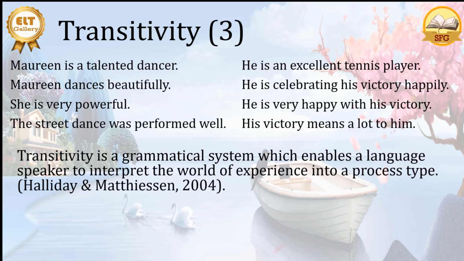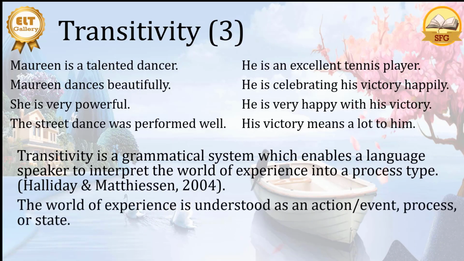And then the third we have about her powerful in a condition or state sentence. Or here we have about Jeffrey, we have his happiness. He is very happy. And then in the four sentences, here we have about the street dance, about the dance. And here about Jeffrey, we have a sense about his victory. So we have the same event, but we can say in different ways. It depends on what we want to say. It depends how we view the experience, how we view the world of experience here.